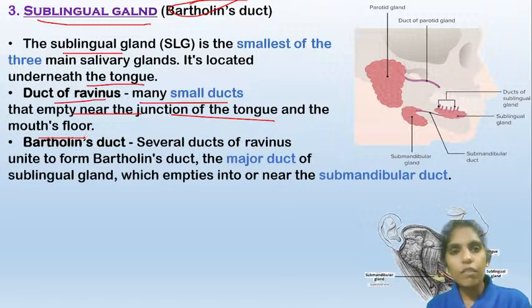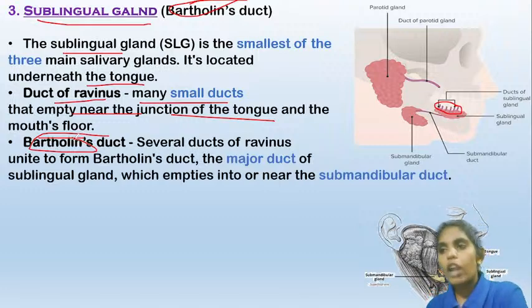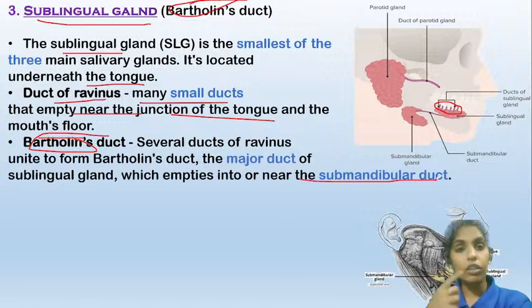These ducts of Rivinus are small ducts. Here in the picture you can see they are small ducts, which will unite and form the Bartholin's duct. And this Bartholin's duct, where does it open? It opens near the submandibular duct, that is under the tongue.